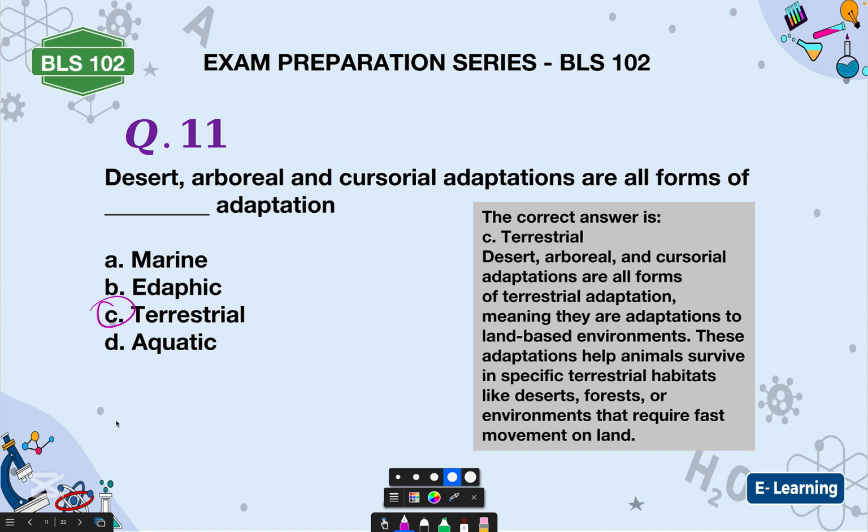Desert, arboreal, and cursorial. Cursorial, we said, has to do with what? Running animals. They have to run in the desert. Are you getting it? Arboreal animals are the ones that jump from tree to tree, like the monkey. But at the end of the day, they will still come down. And then desert, all these form terrestrial habitats. Are you getting it? Or terrestrial adaptation, meaning they are adaptations to land-based environments. These adaptations help animals survive in specific terrestrial habitats like desert, forest, or environments that require fast movement on land. Is that okay? So that's the correct answer to number 11.